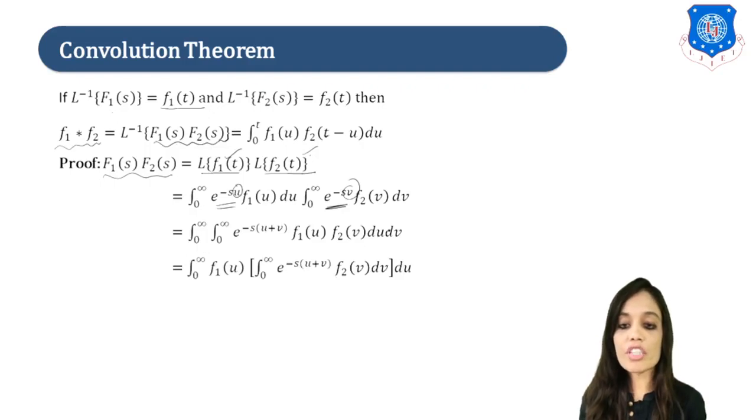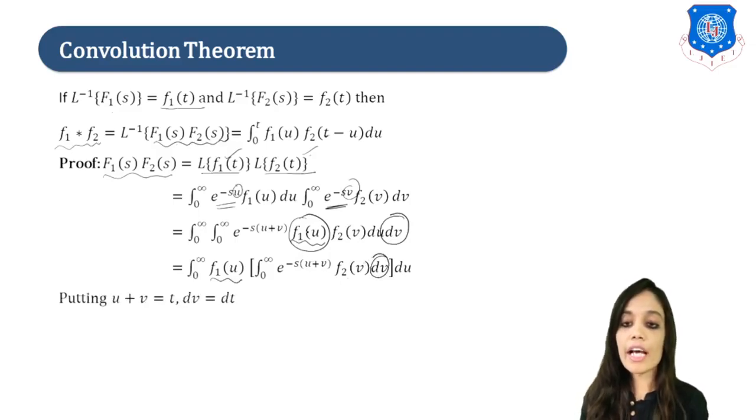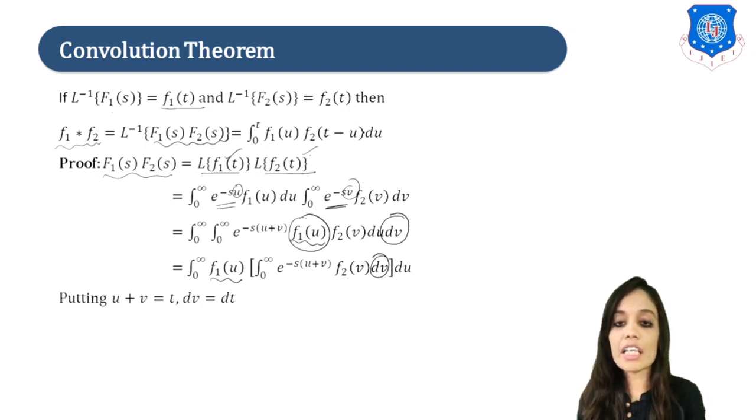Now what we will do is firstly integrate with v. So let us put this constant, that is f1 of u, outside, integration 0 to infinity e raised to minus s into u plus v f2 of v dv du. Firstly we are integrating with v only, keeping u as constant, right? Now in order to get t minus u, here you can see we have f2 of t minus u.